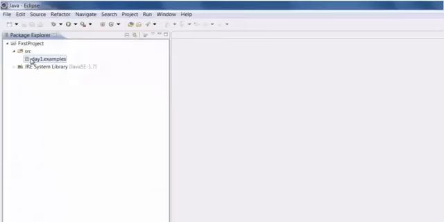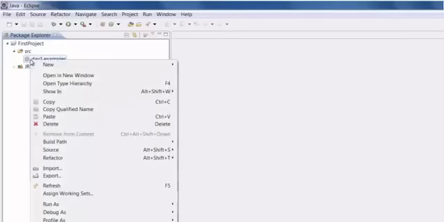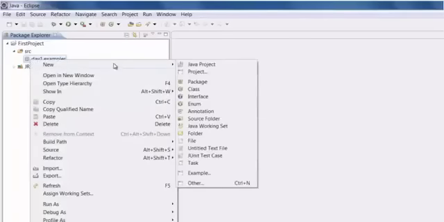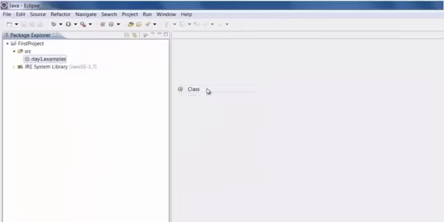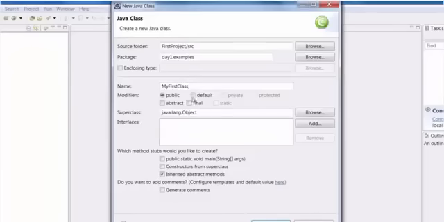So once we have created a package, let us create a small Java program. Let us right click on the package, click on new class. Now don't worry about what a class is, we will learn that very soon, but for now remember, if you want to write any Java program, you need to create something called a class. And let us call this class my first class.